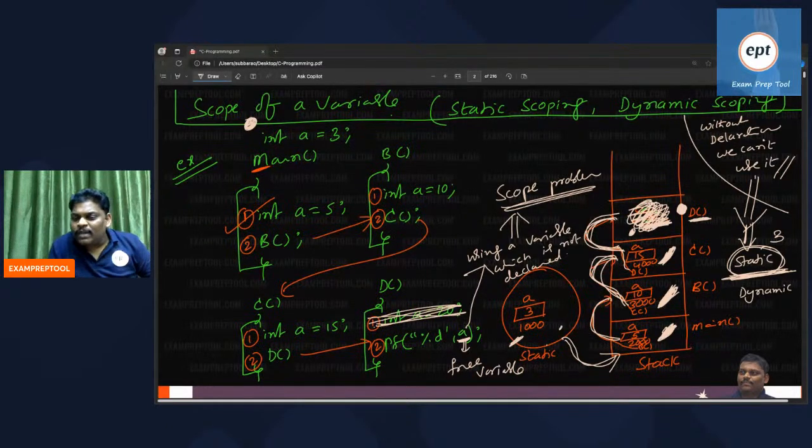Someone is saying the same, so that's what I'm saying, Rishabh. If you don't say anything, just go to static scoping. If it says dynamic scoping, go for dynamic scoping. If it doesn't say anything, blindly go to static scoping. Unless he says dynamic scoping, don't go to dynamic scoping. Fine, because you are really comfortable.